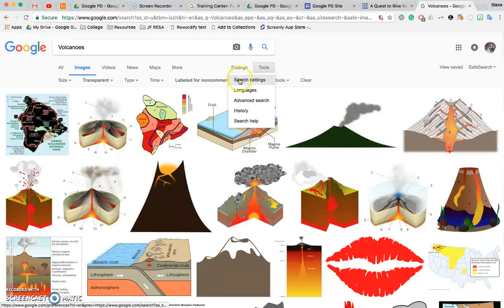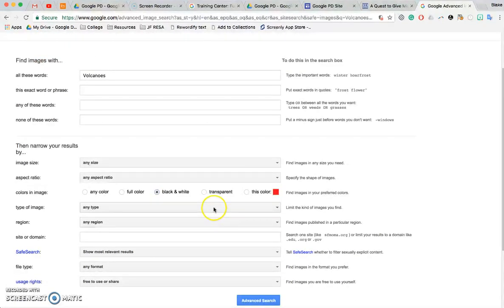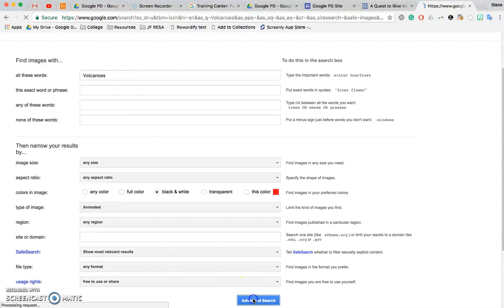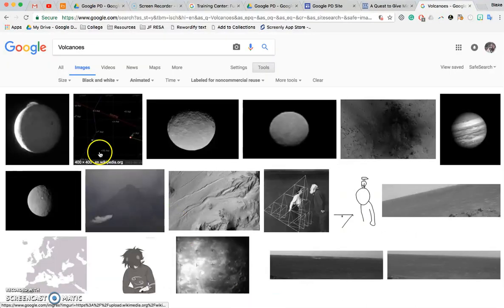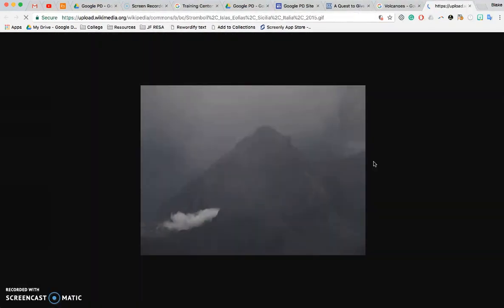So going back to the advanced search settings, I can actually go full color. I can go black and white, or I can search for a particular color. Any type of image, I can get very specific. I can even say animated. And so these are animated images of volcanoes. So if I click on them, I'll click View Image.